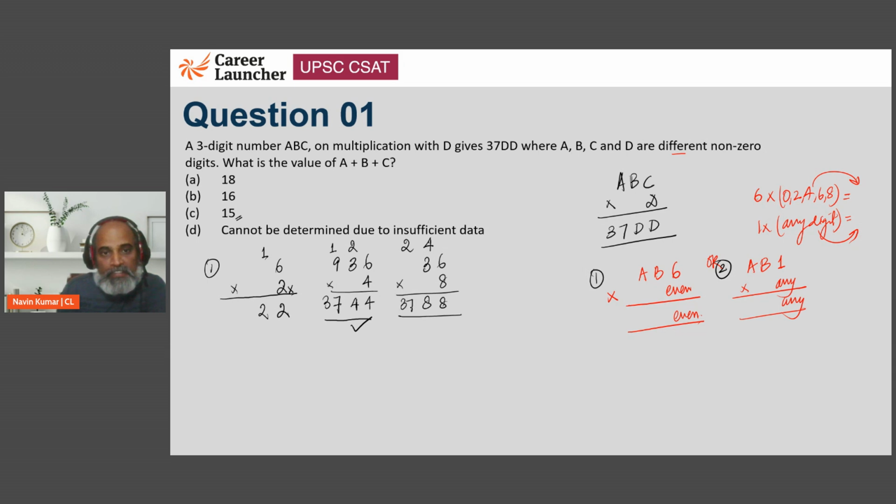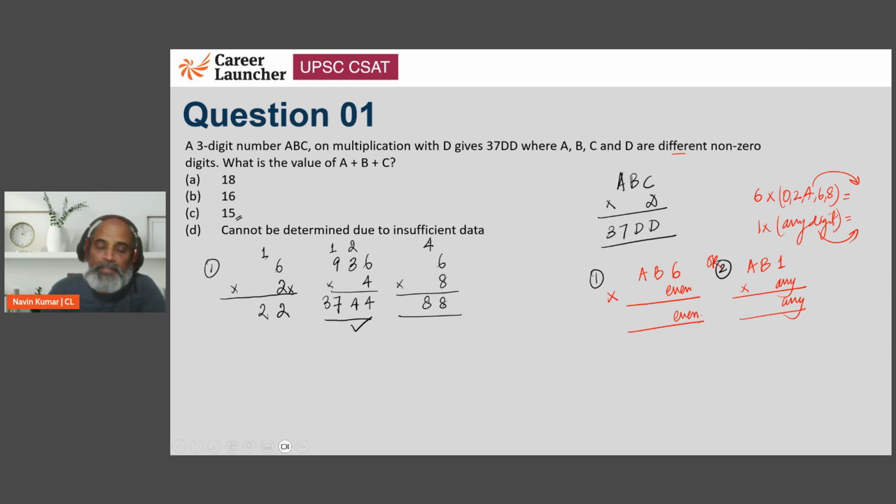Now we need a 37. 8 into anything plus 2 will not give us a 37, right? So we cannot have a 2 here, which means we should not have a 3 here. What if it can't be 48?